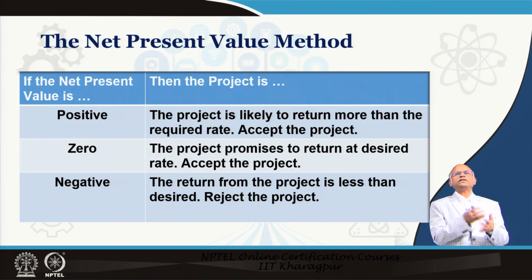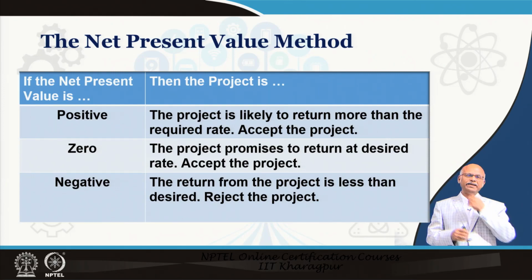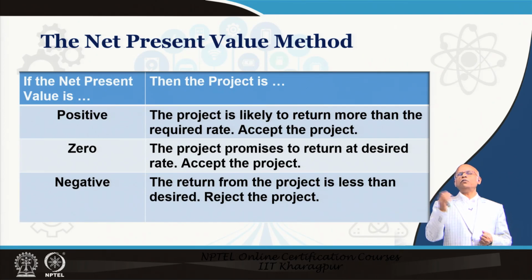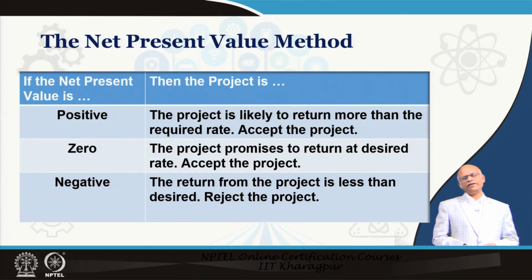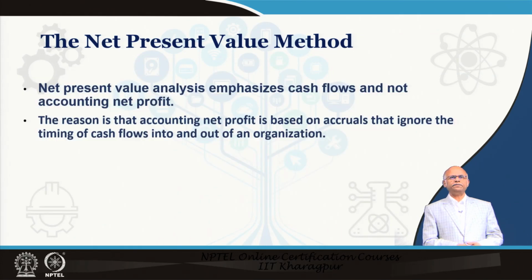Now, if the net present value is positive, you accept the business proposition. That means that the business proposition will return more than your expected rate of return. If it is 0, it is exactly equal to your expected rate of return. If the net present value is negative, it is returning less than your expected rate of return. So, you do not accept that.